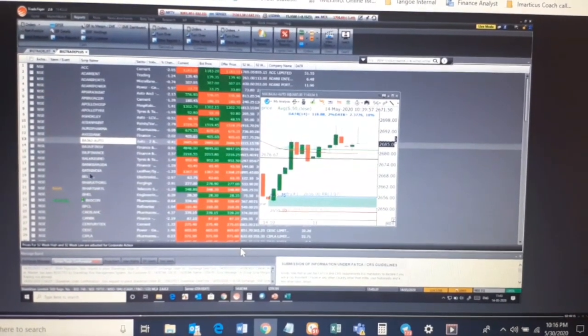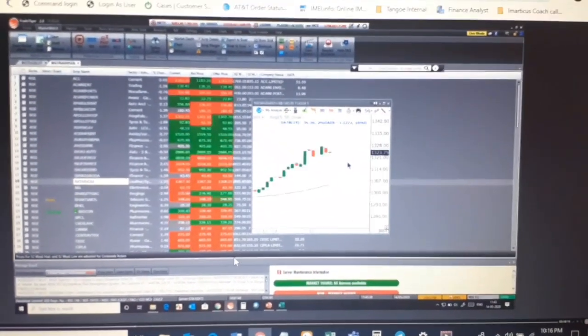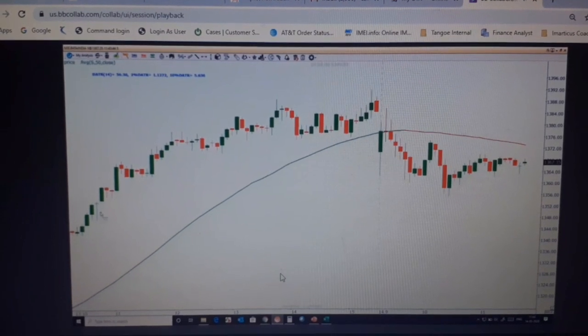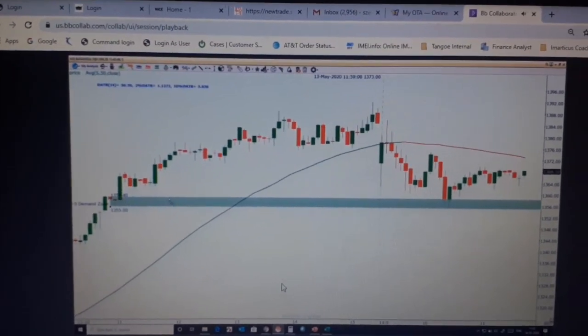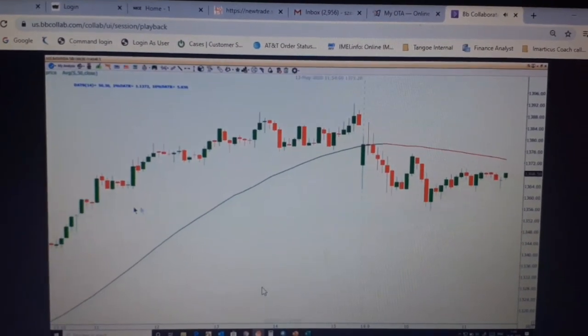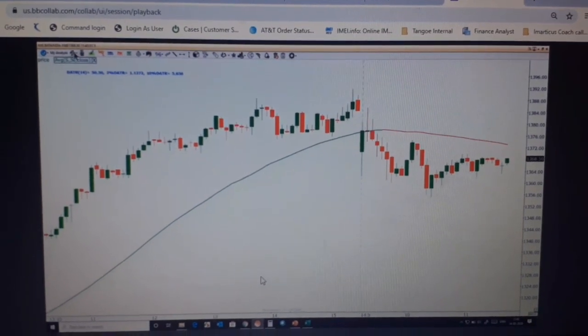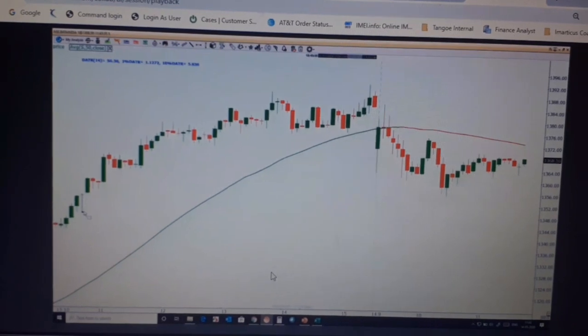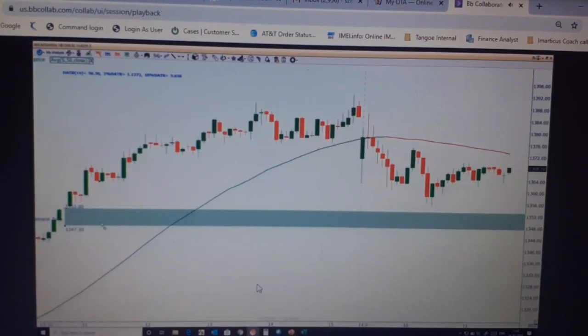In group script, let me just try to place another stock. I'm trying to do long only.